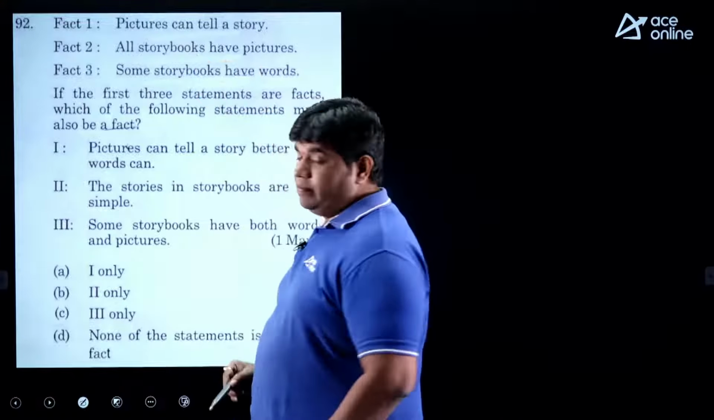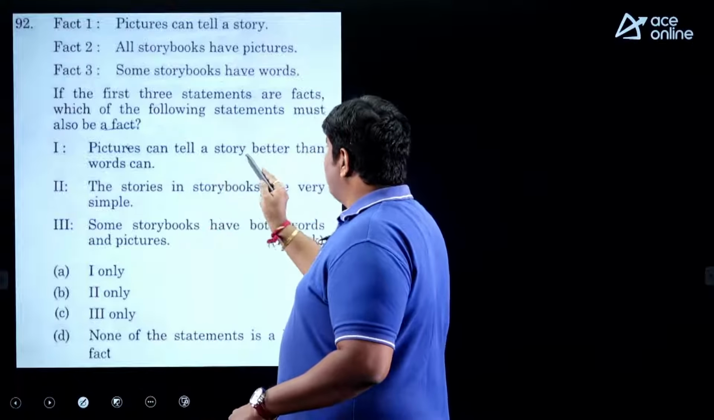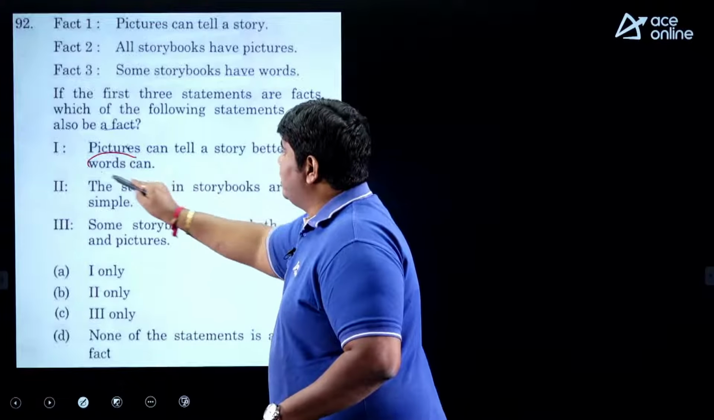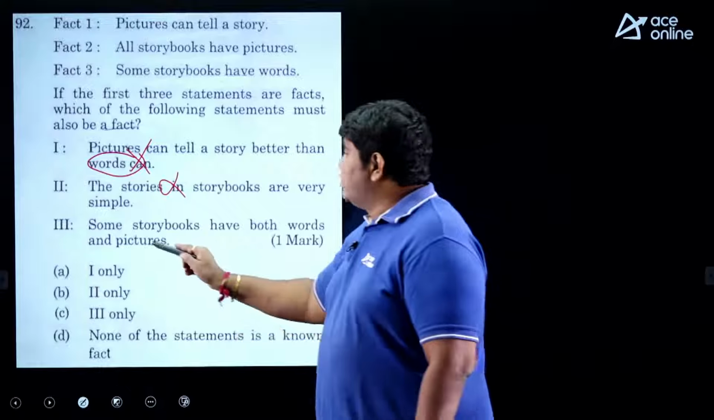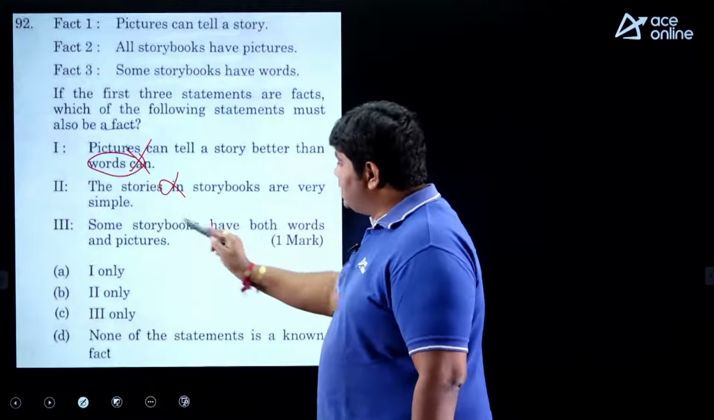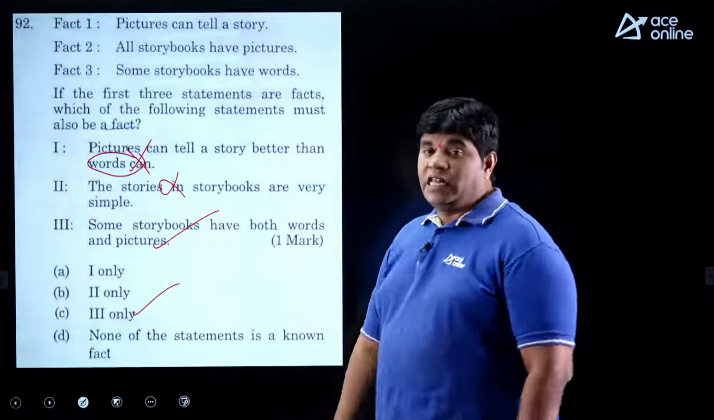If the first 3 statements are facts, which of the following statements must also be fact, okay? Pictures can tell a story better than words can. This information is not given, so "better than words" is not given, okay? The stories in the storybooks are very simple. Did not mention that point. Some storybooks have both words and pictures. This is clearly the right answer. So what is the answer, my dear friends? 3 is the right answer.